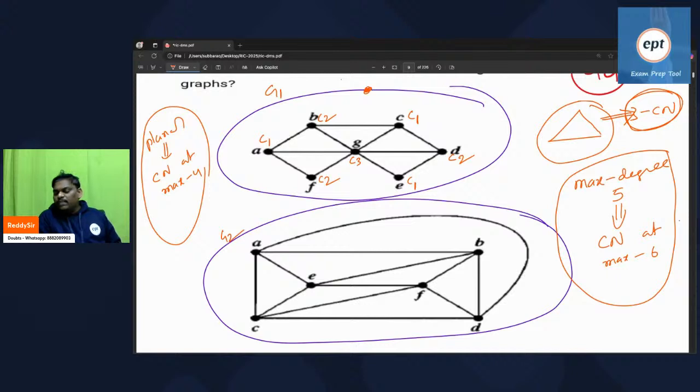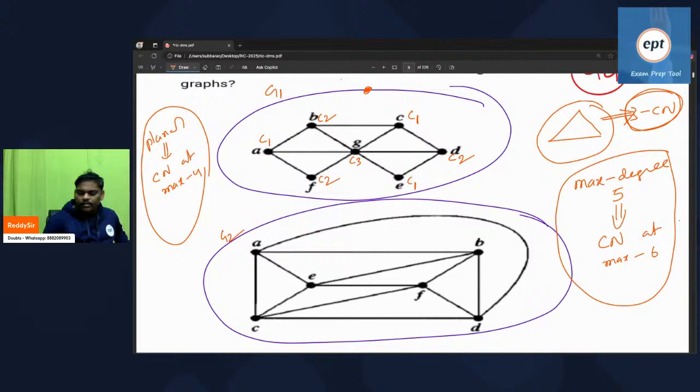Because it is undecidable, there is no one who is going to give the answer to you. Except your brain, no one is going to give the answer. These theorems at least give some boundary. Maximum degree 6, so chromatic number 7 or less than 7. It's a planar graph, so 4 or less than 4. I tried, and I got to know 3 itself is enough. Please verify; there is no algorithm, you have to do it manually. If anyone got 4, please recheck properly.